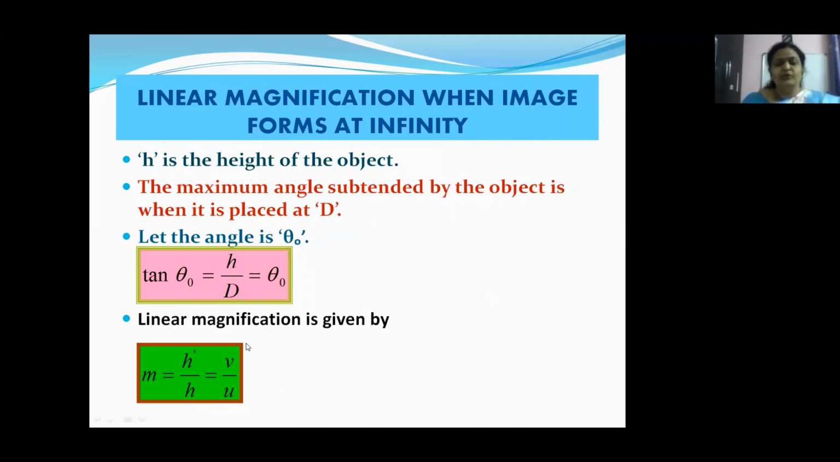We already know the formula for linear magnification by a convex lens, children. It is M is equal to H dash by H is equal to V by U, where H dash is the height of the image, H is the height of the object, V is the image distance, and U is the object distance.